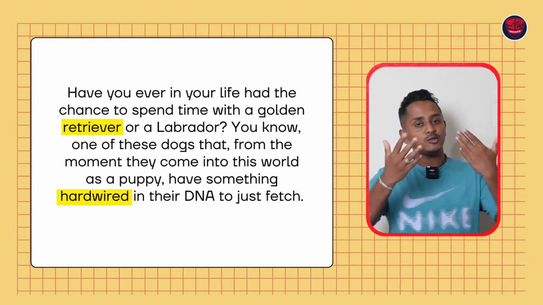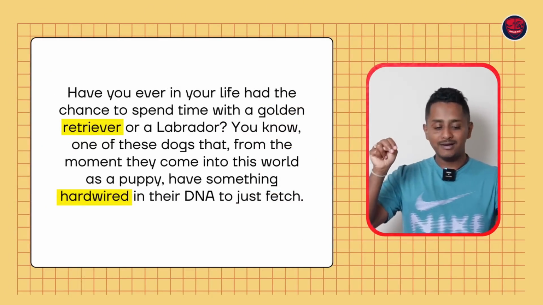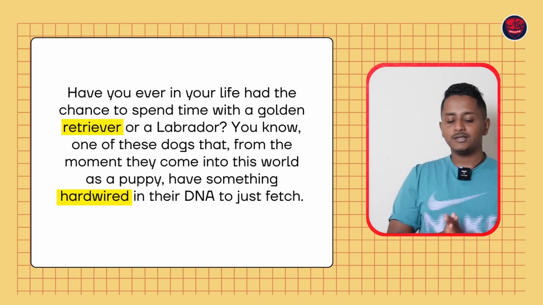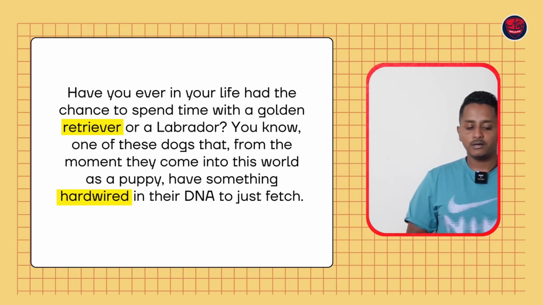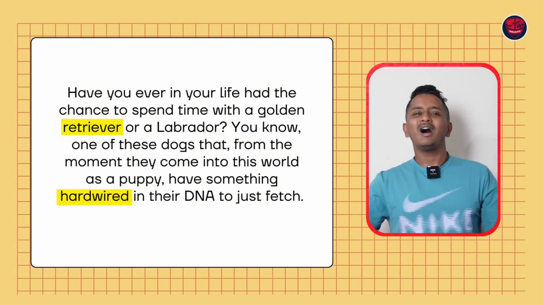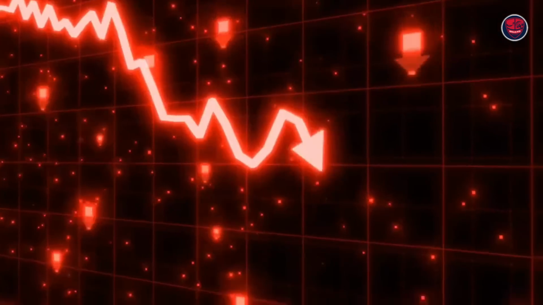So with this, we will also cover one more rule. Can I just read one line? Meaning, have you ever in your life had the chance to spend time with a golden retriever or a Labrador, and click next? Avoid doing it. We've seen students getting low reading scores. Not everybody, but most of them. So with this, I'm telling you, avoid doing it. Read in full, because it is very easy to do. Apply the method that I talked about if at all you have problems with a few of the words.